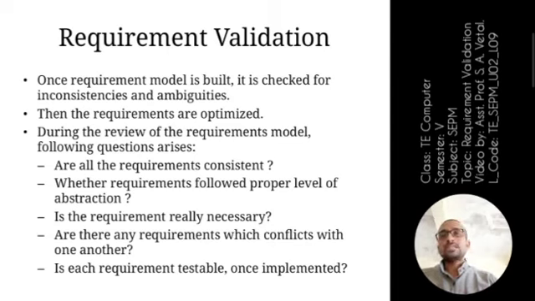Once we have checked for these, if there is no ambiguity or inconsistency in that requirement model, then we are going to optimize those requirements. As a second step of our requirement validation, we are going to go for the requirements optimization, right?